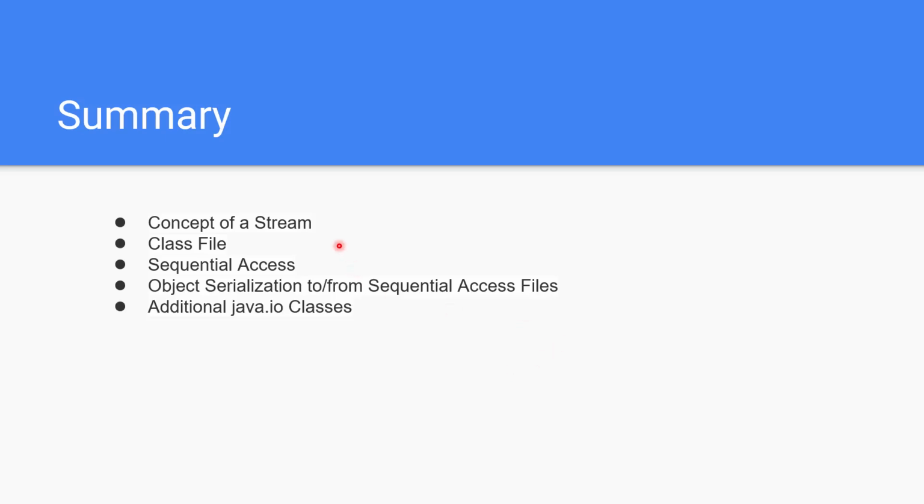So in this lesson, we learned about the concept of a stream, the class File, the sequential access, and then the object serialization to and from sequential access files, and additional Java I/O classes. So please do take a look at those examples.